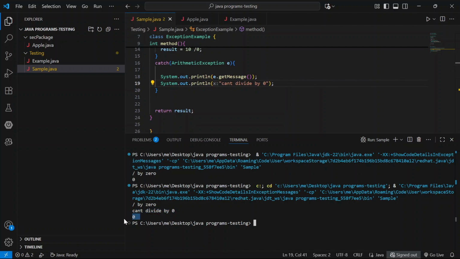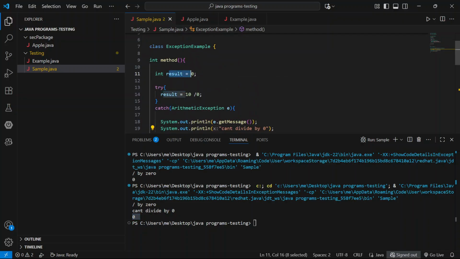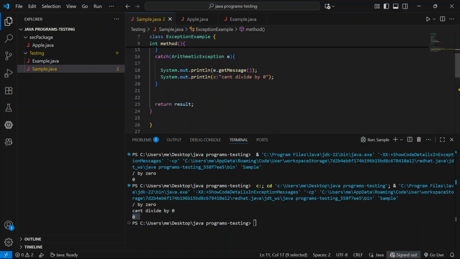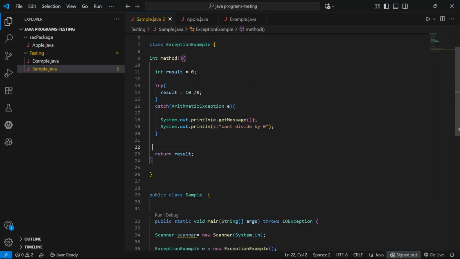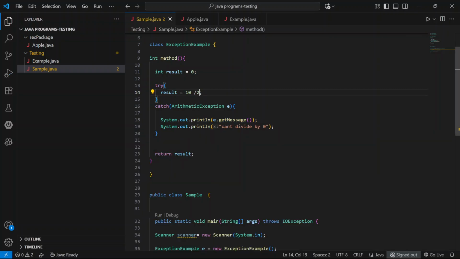And finally, return result. The initial value of result is 0. After this is executed, it returns. Suppose the exception does not occur, so the catch block will not execute. Suppose here 2, here the value 5. We can write multiple catches.